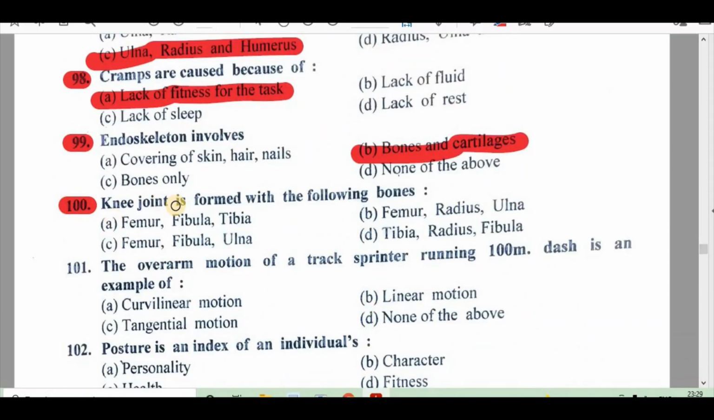Question number 100. Knee joint is formed with the following bones: A. Femur, fibula, tibia, B. Femur, radius, ulna, C. Femur, fibula, ulna, D. Tibia, radius, fibula. Right answer is A. Femur, fibula, tibia.